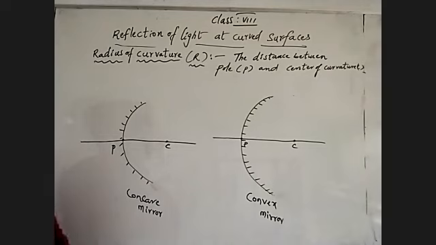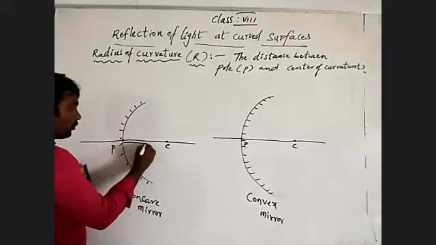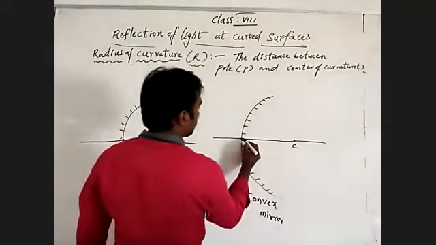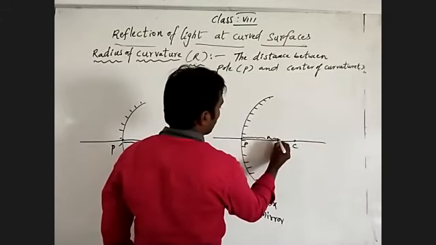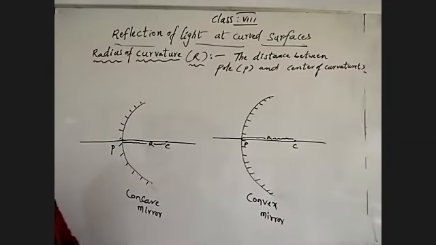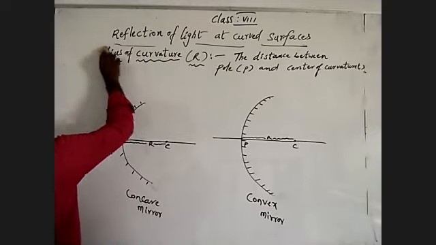Understand? What we learned: one is the pole, one is the center of curvature, one is the main axis or principal axis, one is the radius of curvature. Four terms we learned. Are you clear on that?